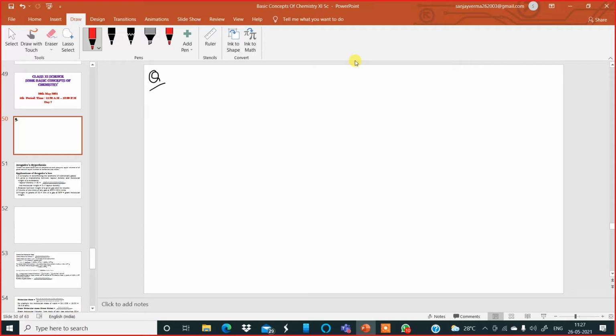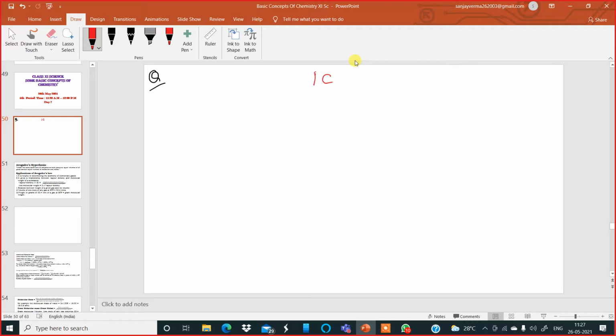This is a problem which is based on law of reciprocal proportions. From these two data, we have to find the percentage of aluminum in aluminum carbide if the law of reciprocal proportions holds good. Okay, so look at the solution very carefully. Now this is how you're going to solve it in the examination.